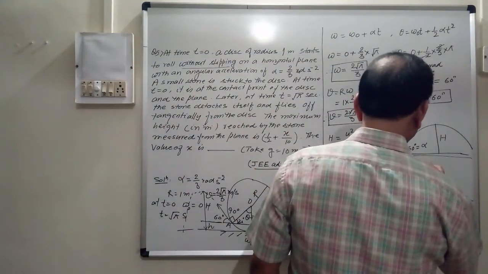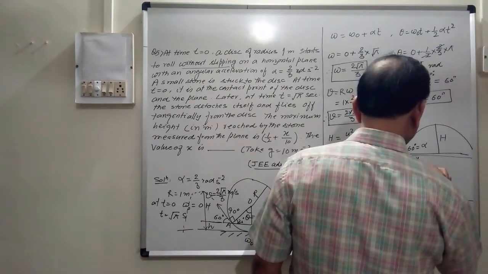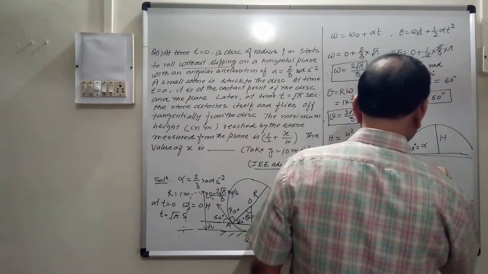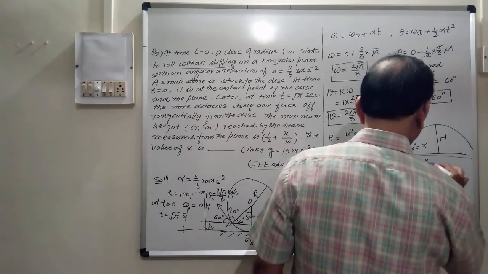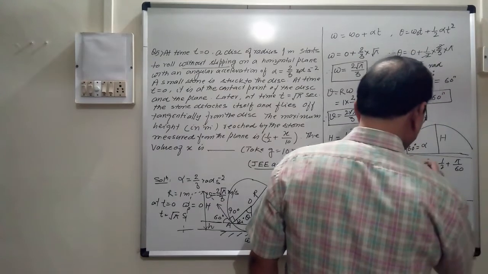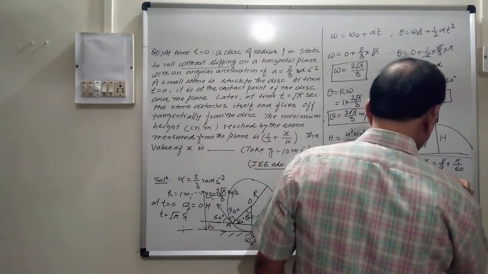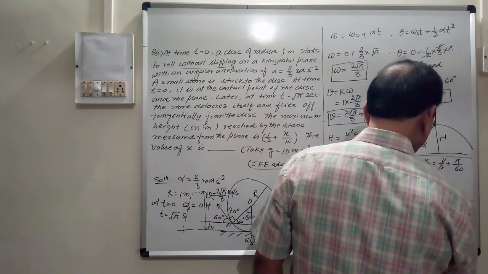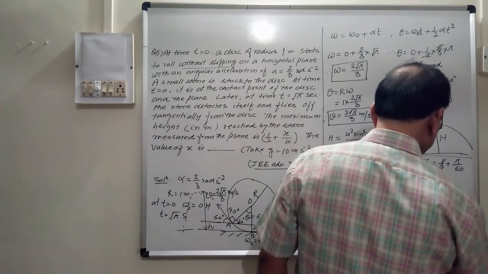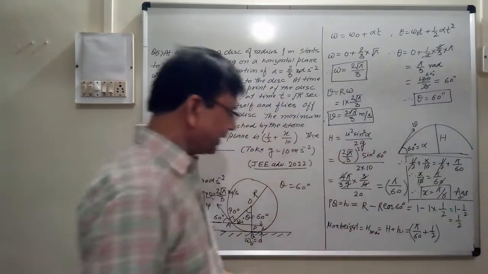Sorry, that is 1 by 2 plus x by 10, that is 1 by 2 plus pi by 60. हाफ से हाफ कैंसिल हो जाएगा, therefore x by 10 is equal to pi by 60. So this will also go, therefore x is equal to pi by 6, and this is the answer. x is equal to pi by 6.